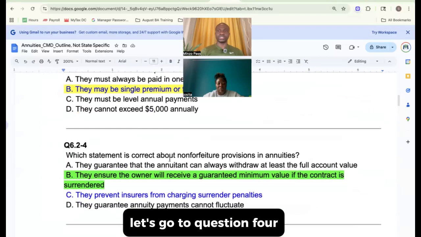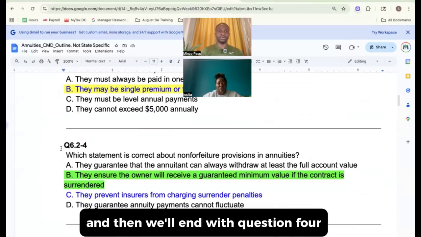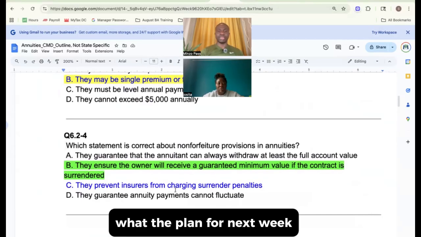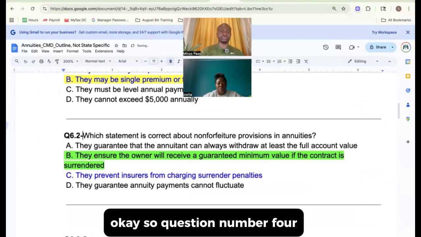All right, let's go to question 4, and then we'll end with question 4, and I'll tell you what they're planning for next week.